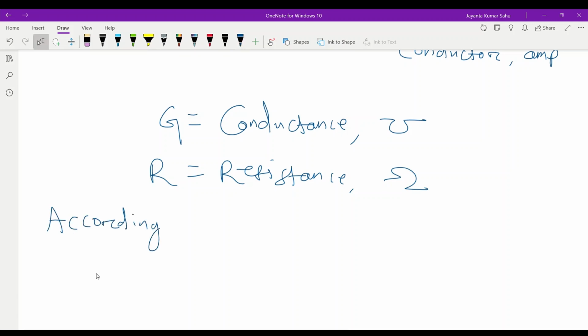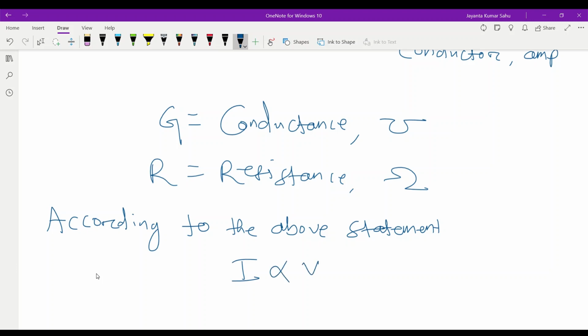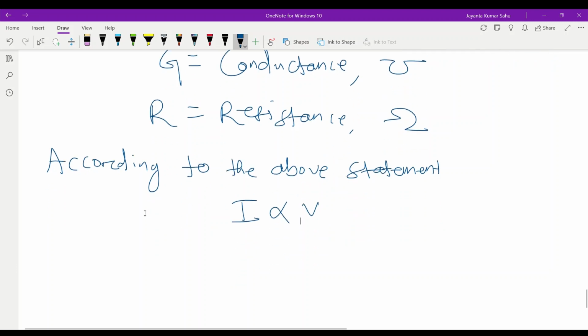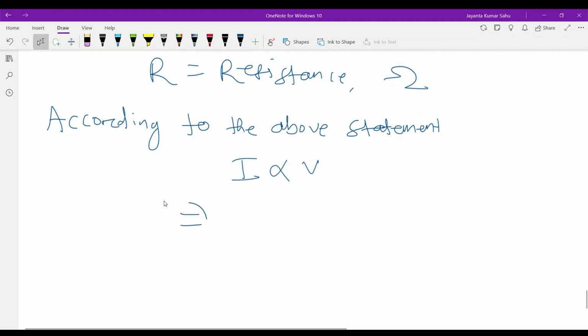According to the above statement, current is directly proportional to voltage. This implies I is equal to G into V. G is the constant of proportionality. Here G is the conductance.